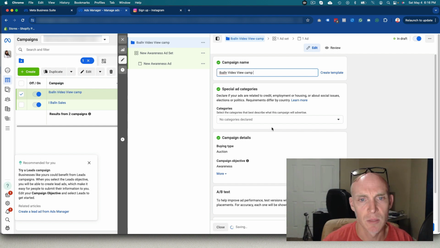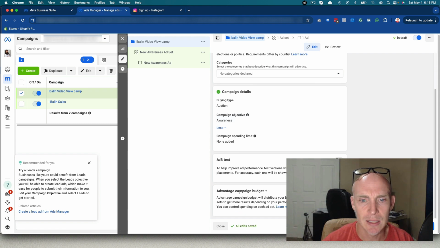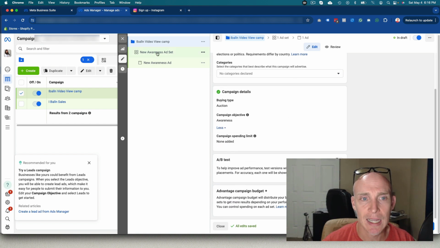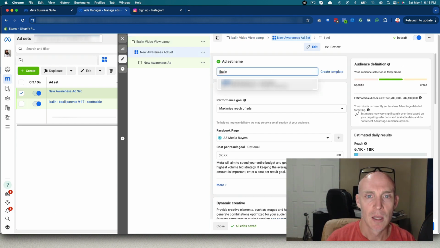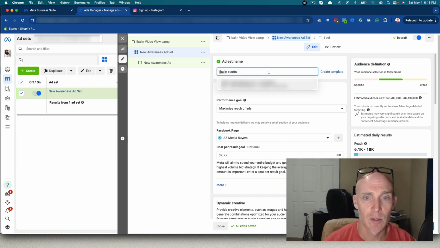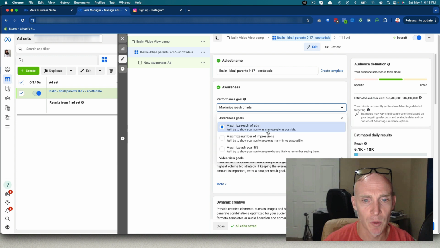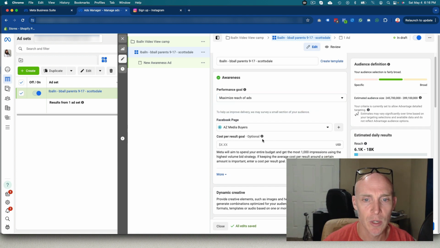And we're just going to get as many video views as possible for this ad here. A/B test it, advantage ad campaign. I keep everything off because I want to set up everything how I want it. So this would be eyeballing. We're going to just run in Scottsdale, parents 9 to 17, maximum reach here, number of impressions. So we just want to go maximum reach on that.